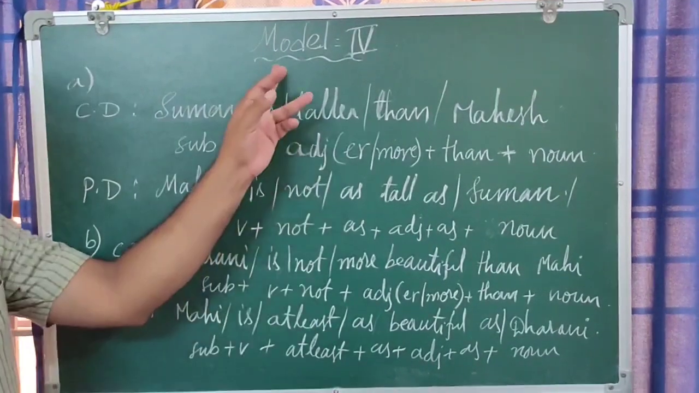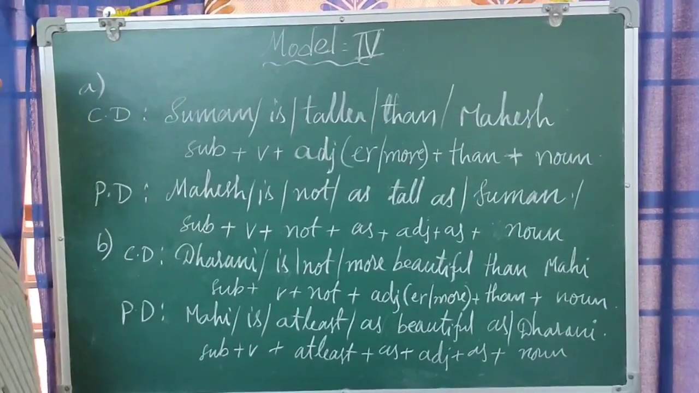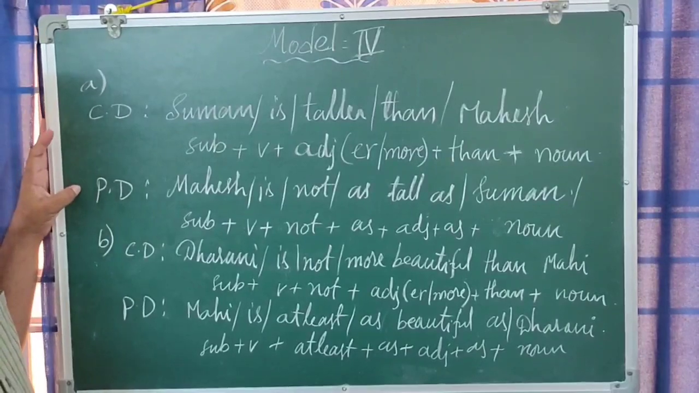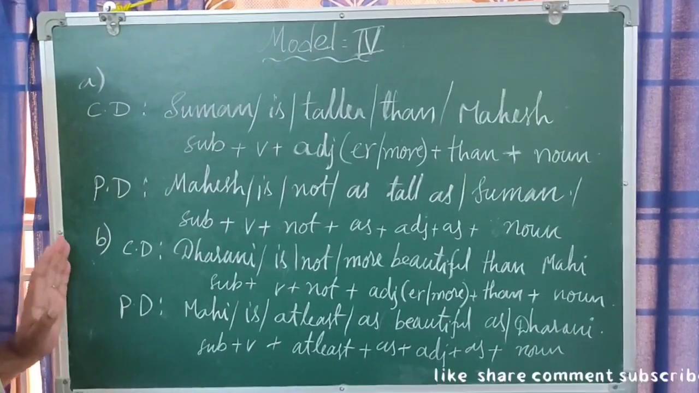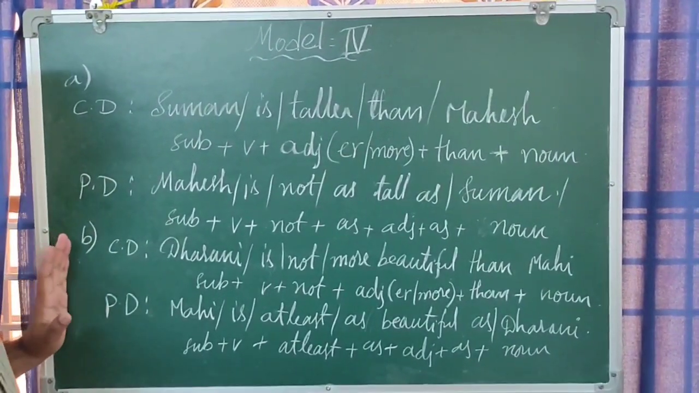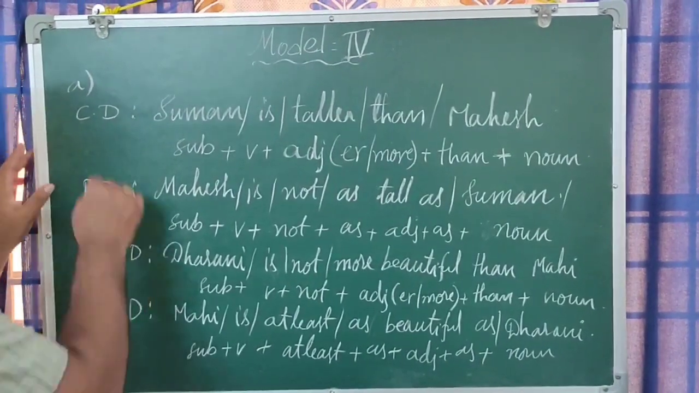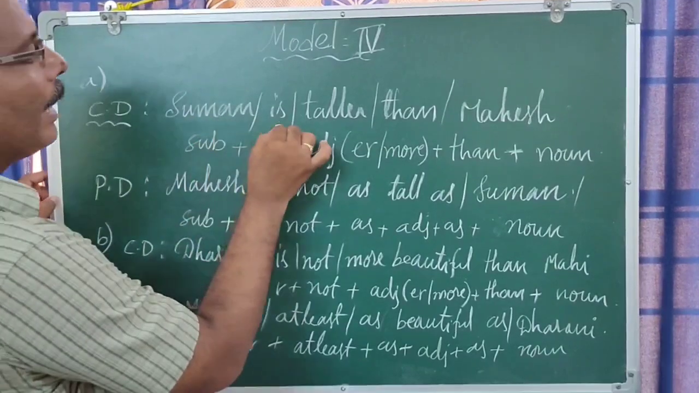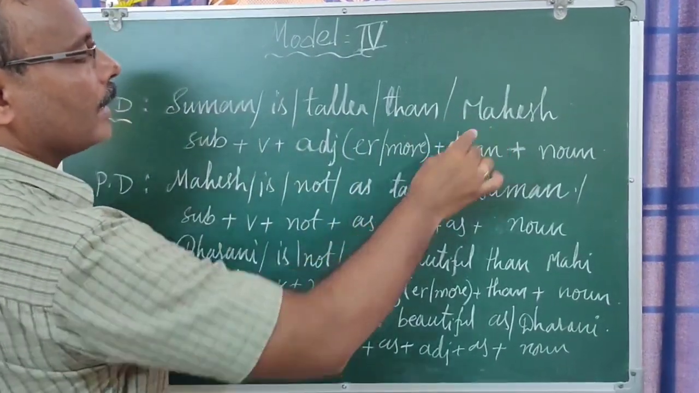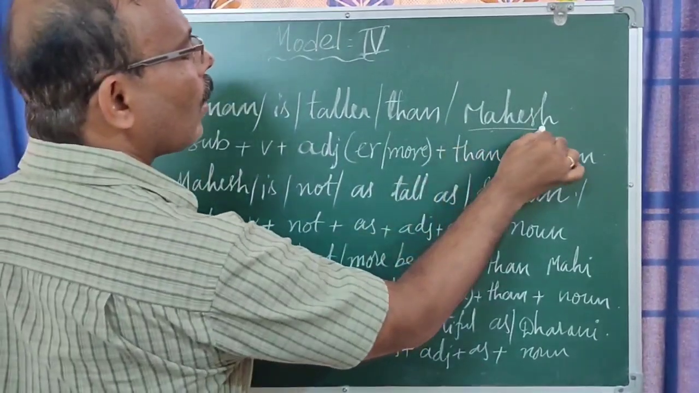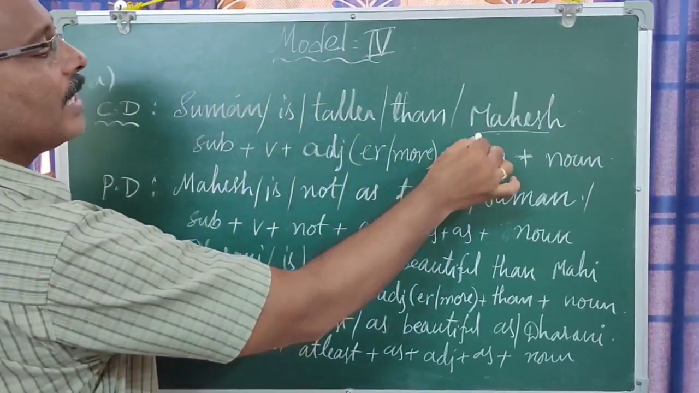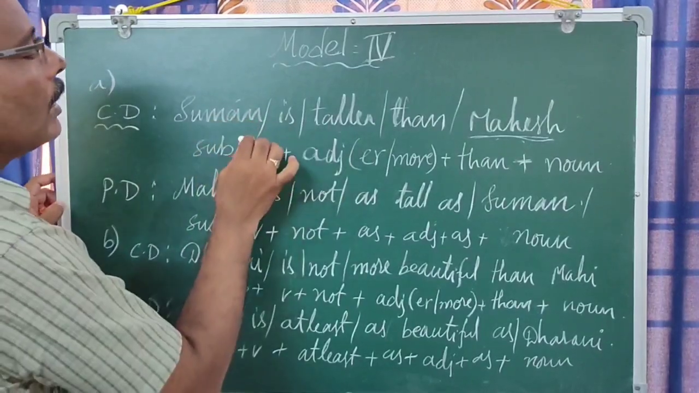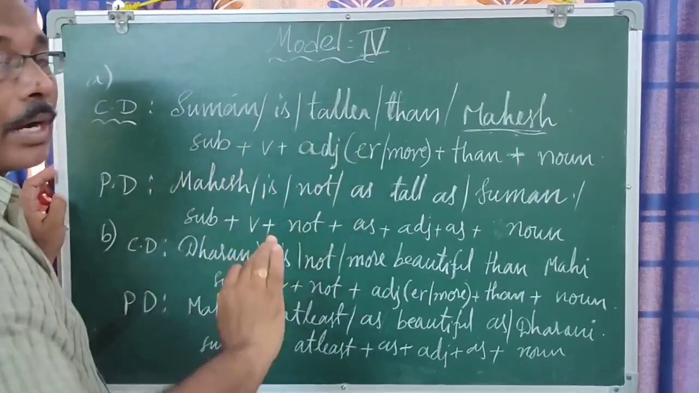Okay, now model 4. In this one we find only two degrees, comparative degree and positive degree. Of course, there are two types in this one also: one is positive and one is negative. In this positive one, we shall first see a comparative degree sentence. For example, Suman is taller than Mahesh. That means Mahesh is not as tall as Suman. That means he is shorter than Suman. So that indicates that those two are not equal.